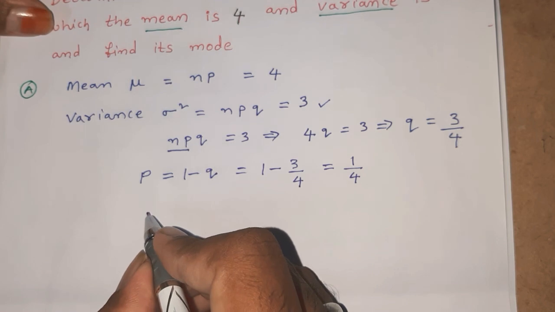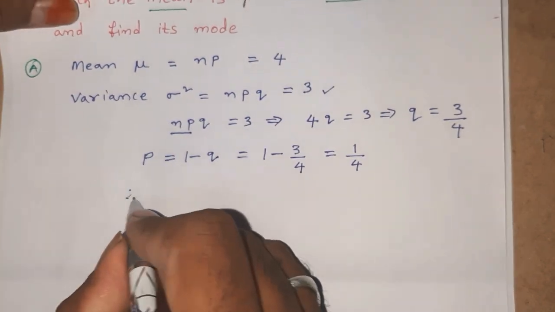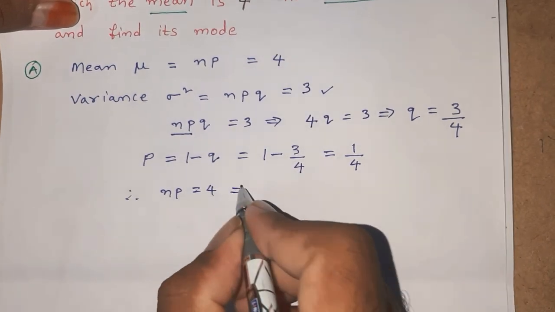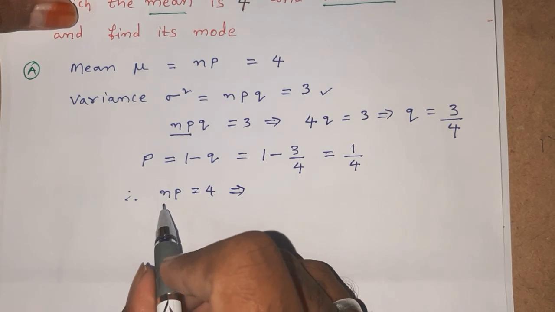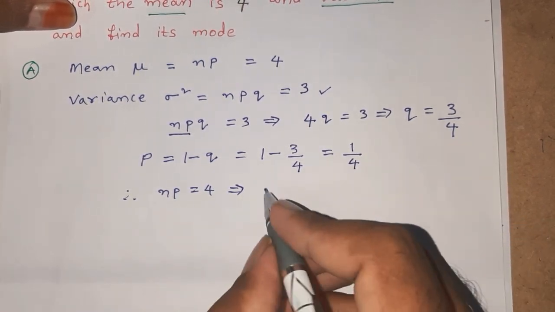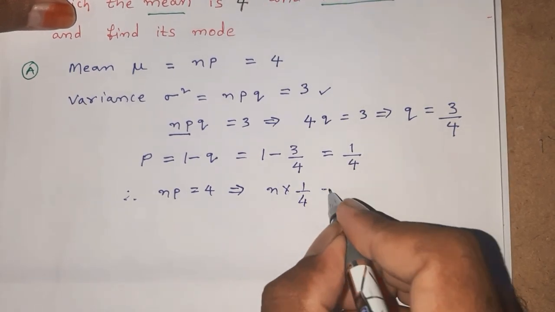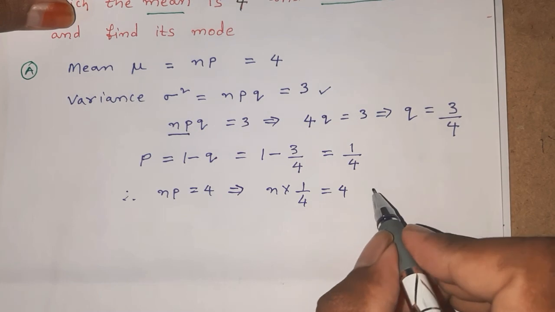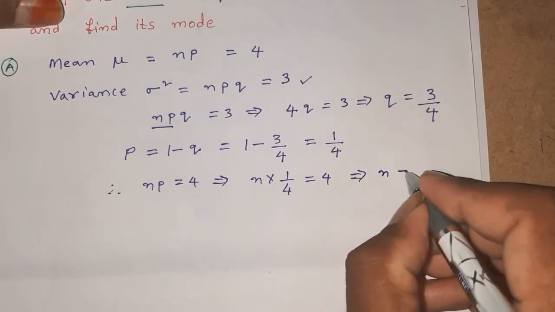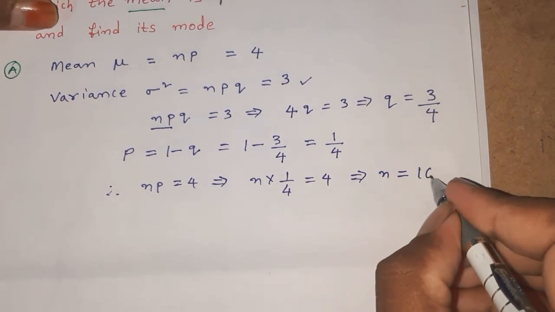Therefore np is equal to 4, which implies that replace p with 1 by 4, that is n into 1 by 4 is equal to 4. Therefore n is equal to 4 into 4, 16.